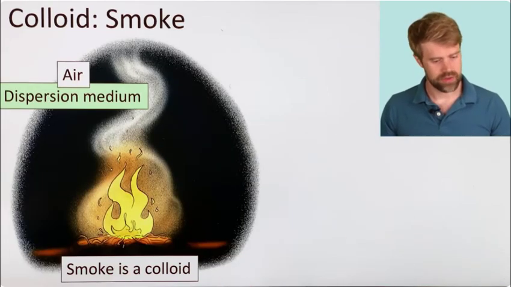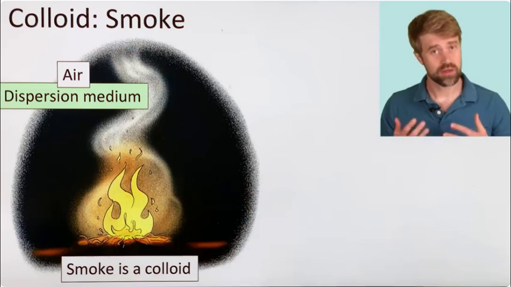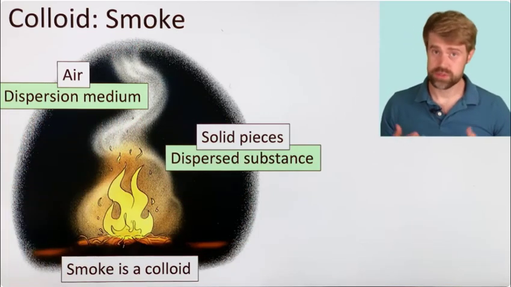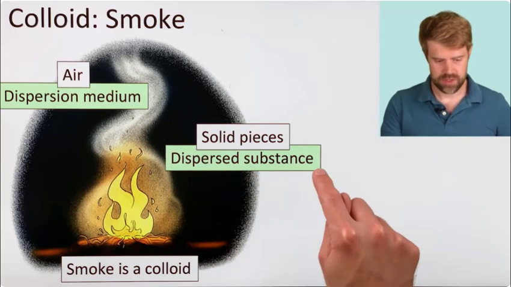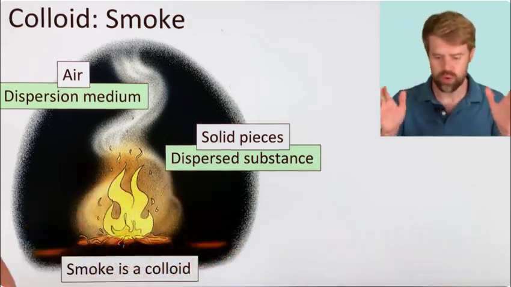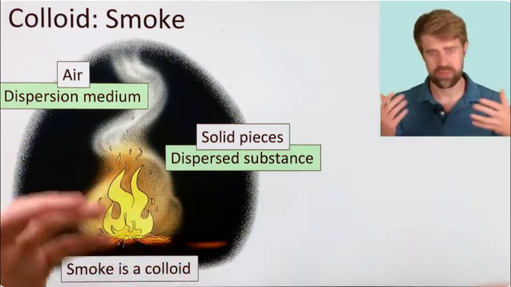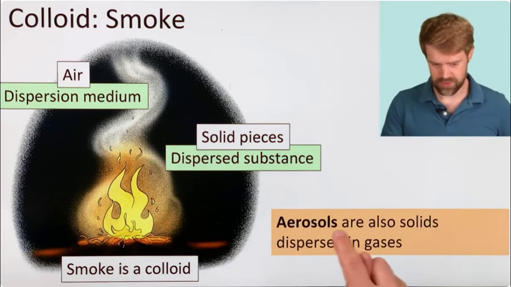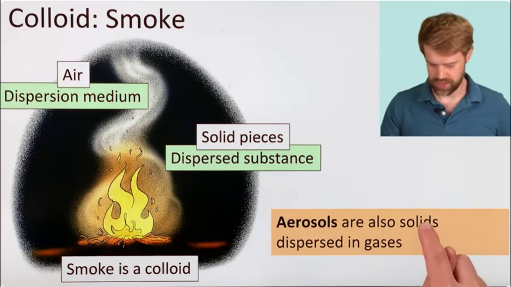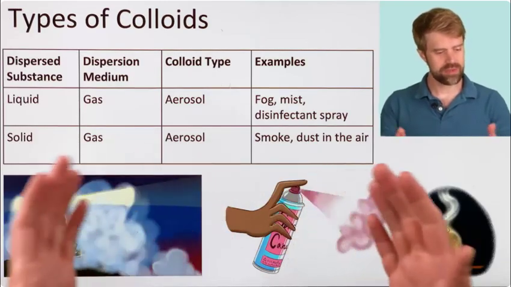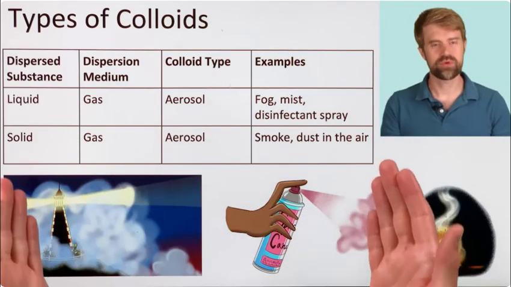Another type of colloid is smoke. Like fog, the dispersion medium is air. But with smoke, the dispersed substance is a solid, tiny pieces of burnt wood or rubber or paper. This type of colloid is also called an aerosol, solid dispersed in gas. We can build kind of a table here.